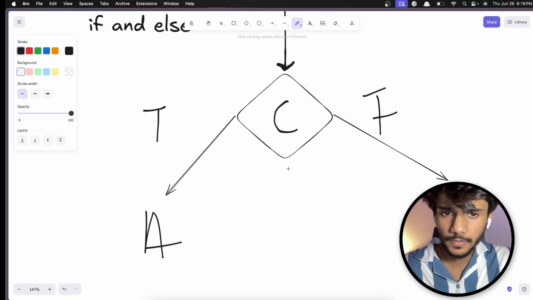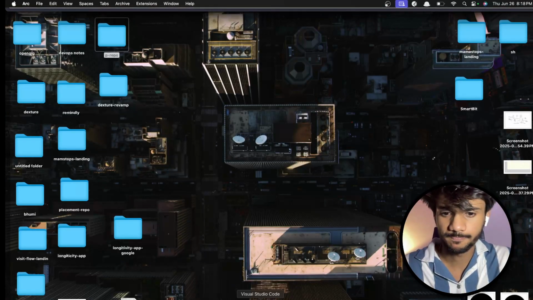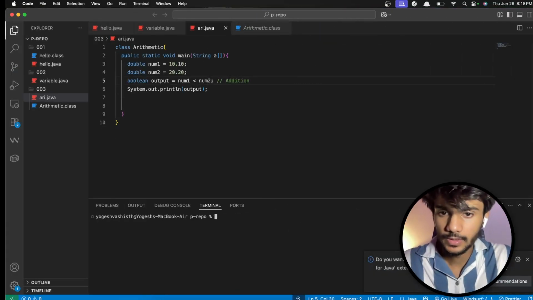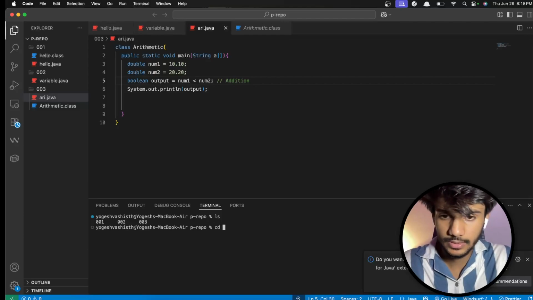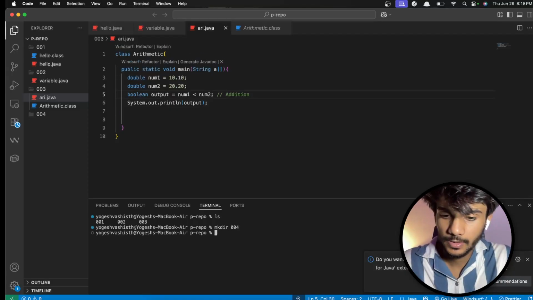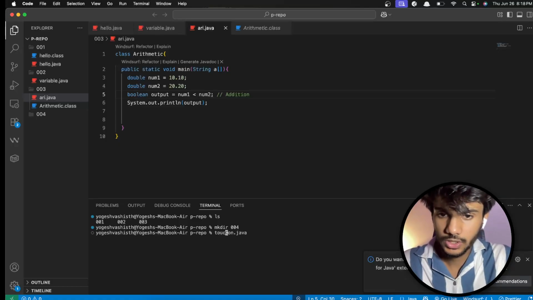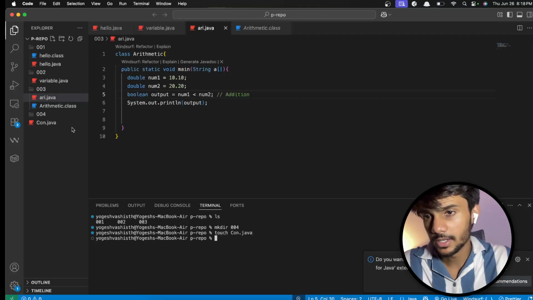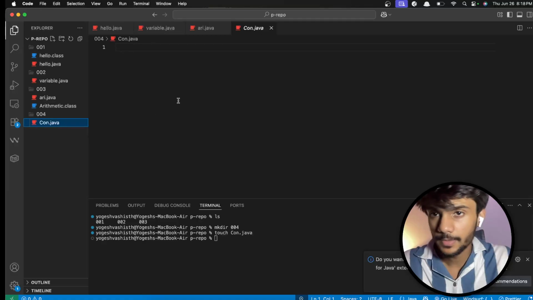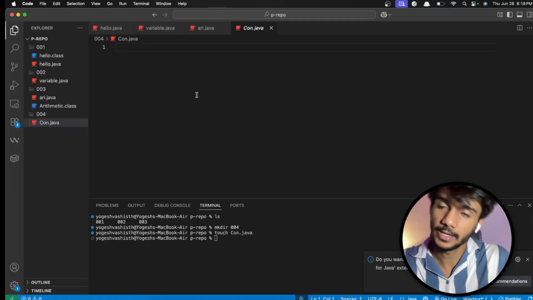Now what we can do, we can go to our code base. Clear, ls. We'll create a directory again, mkdir 004, and I'll create again con.java, using touch. Con.java is made. Okay, we have to go inside the folder as well. I will just quickly move this. Yeah, we got this. And bear with me with the syntax again.